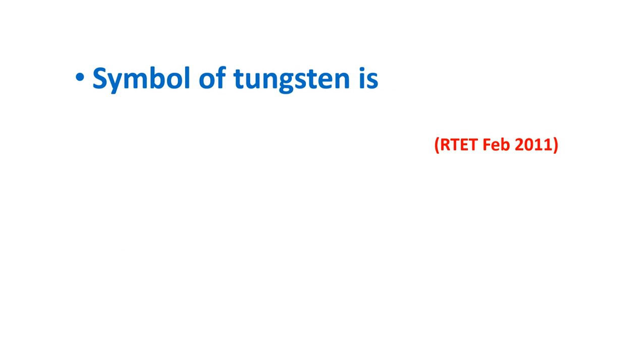Symbol of tungsten is W, Tl, Te, Tm. The symbol of tungsten is W.